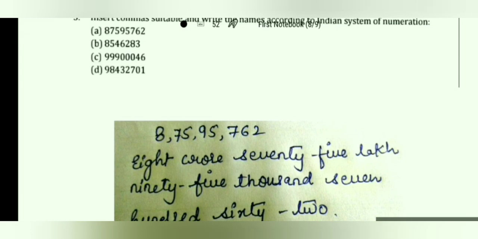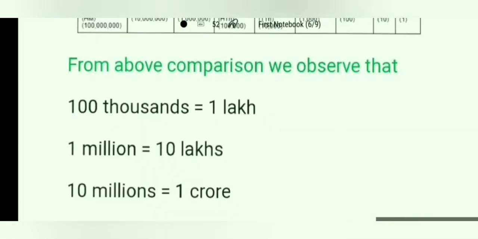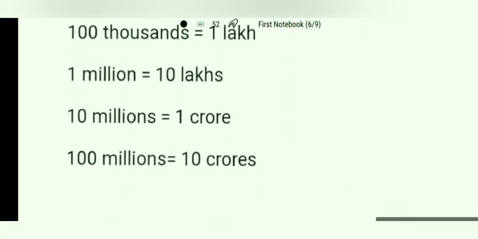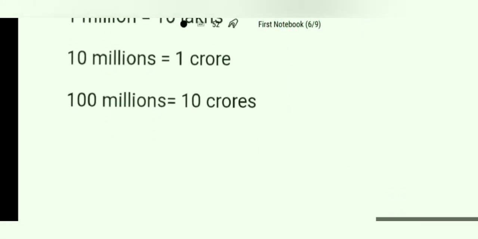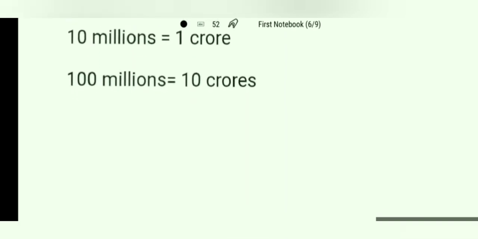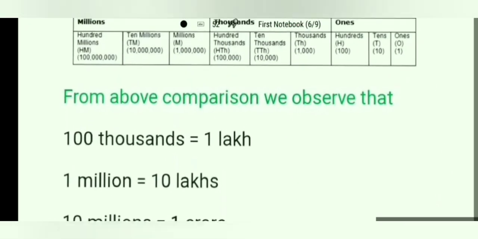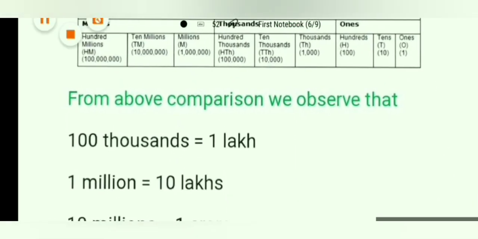See, we start from the right side but we write from the left side. In the comparison, we observe that 100,000 equals 1 lakh, 1 million equals 10 lakh, 10 million equals 1 crore and 100 million equals 10 crore. This is the comparison which we observed.